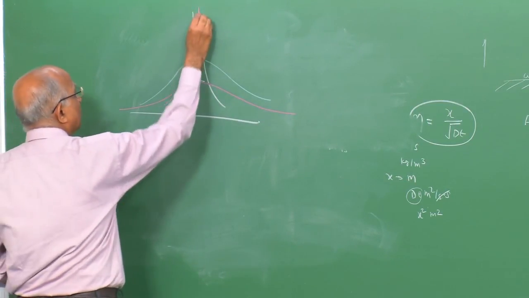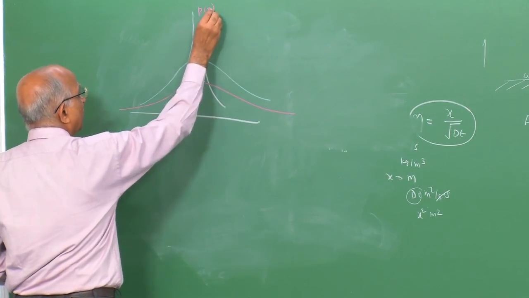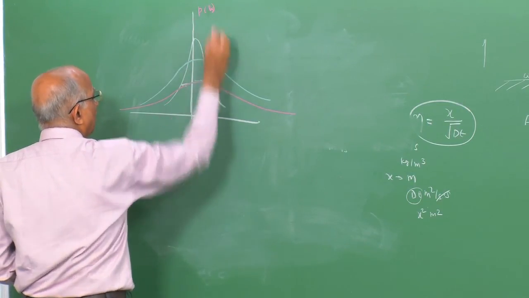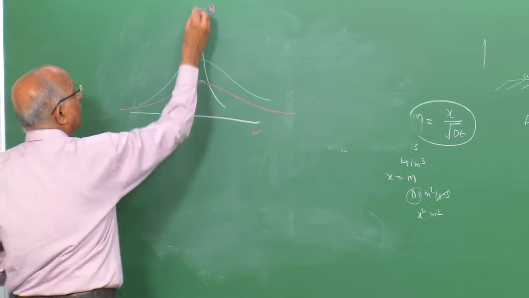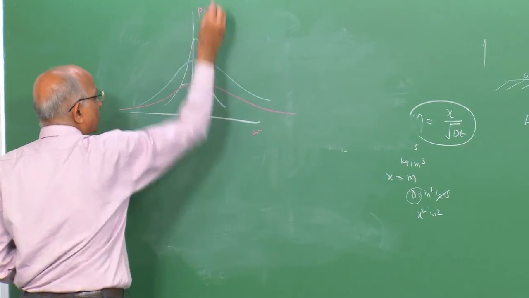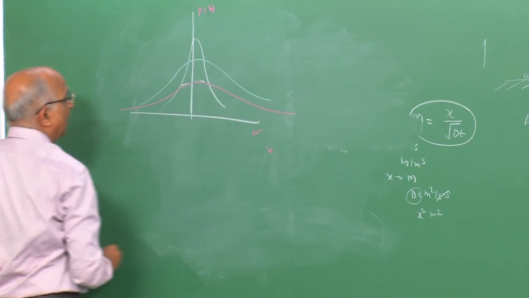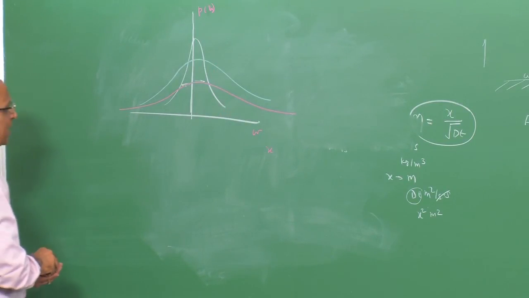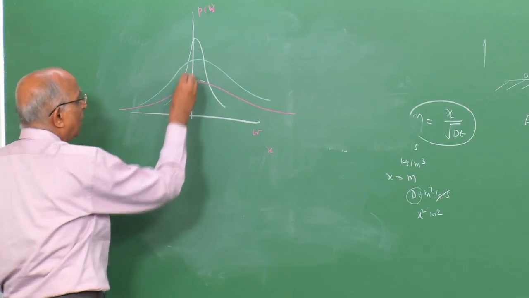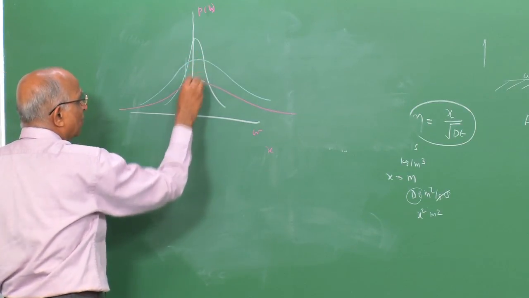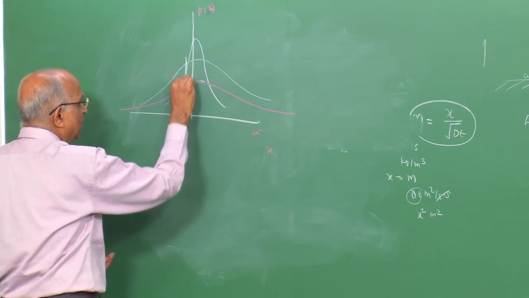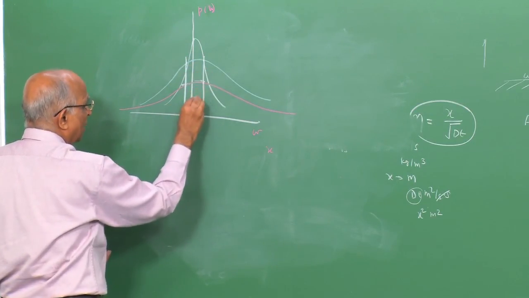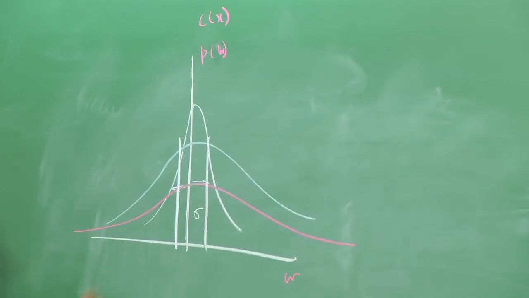When I look at this probability distribution, P of W with respect to W, P of W is very similar to concentration as a function of the x value here. The standard deviation for the curve corresponding to the initial time is this dispersion.